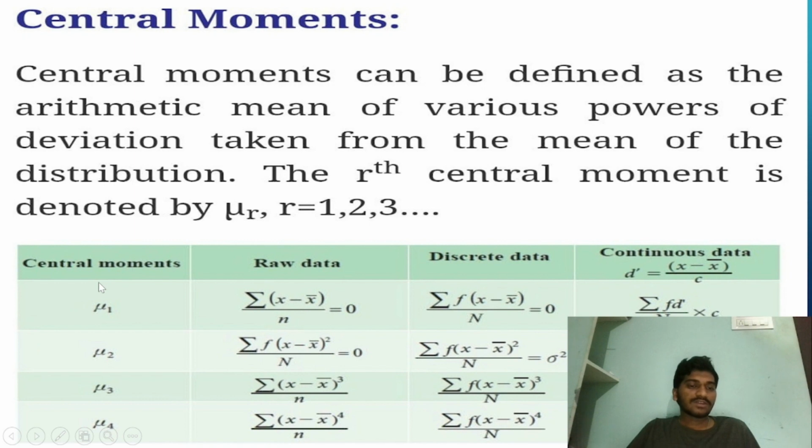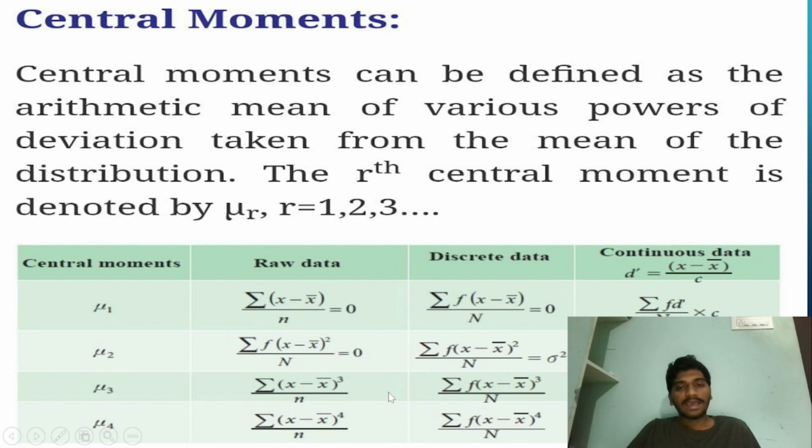Here the table represents the central moments for the various data sets: raw data, discrete data, and continuous data. The first central moment for the raw data will be summation of x minus x bar, where x bar means mean, by n equals 0. The second central moment for the raw data will be summation of x minus x bar whole square by n. The third central moment will be summation of x minus x bar whole cube by small n, and the fourth central moment for the raw data will be summation of x minus x bar whole power 4 by small n.